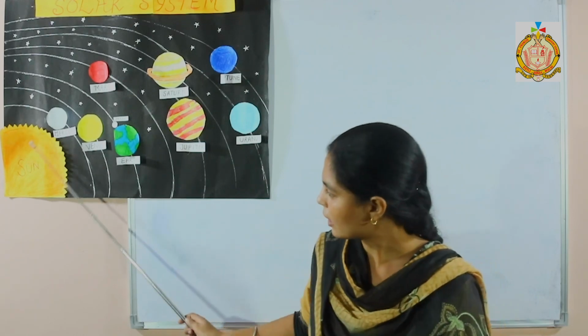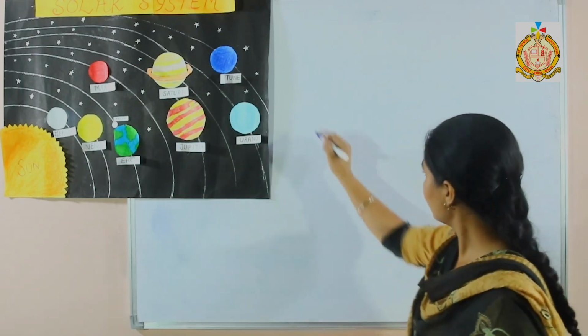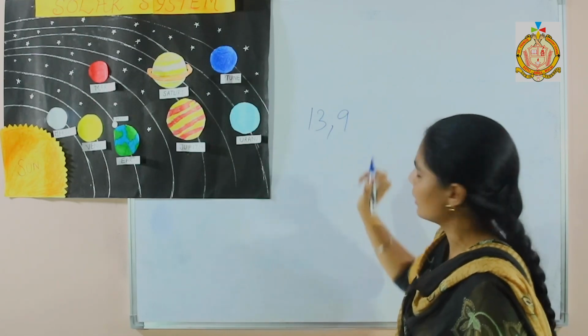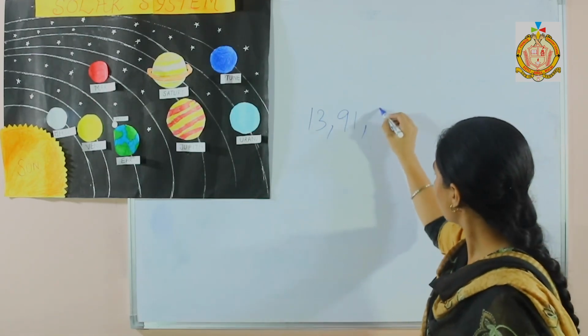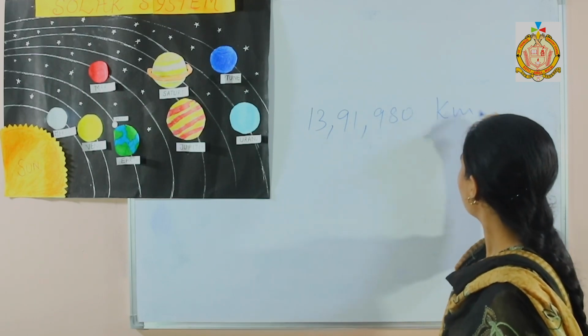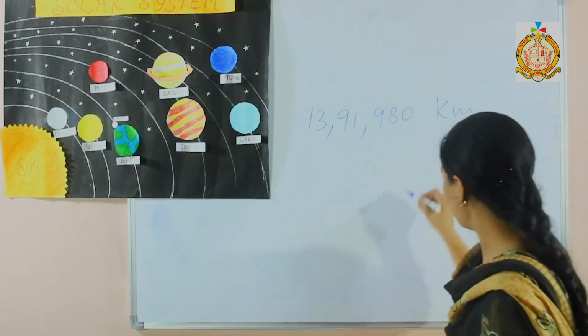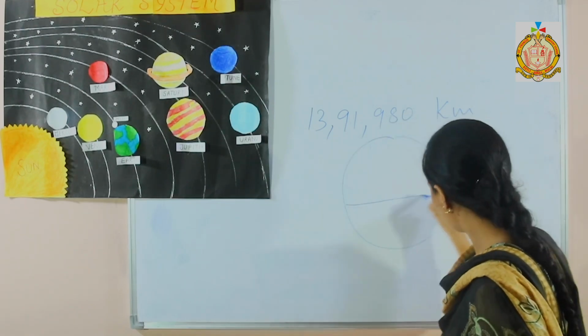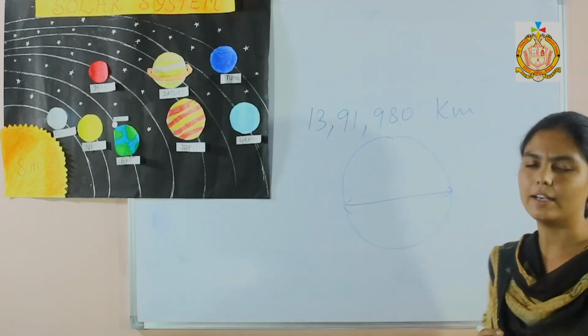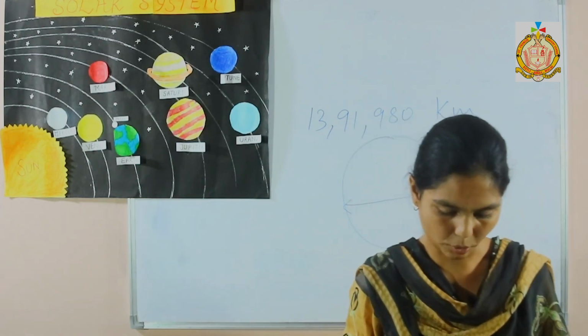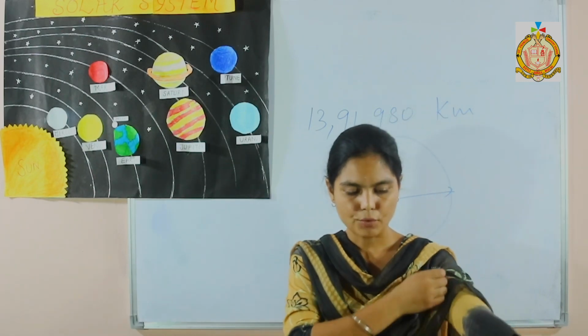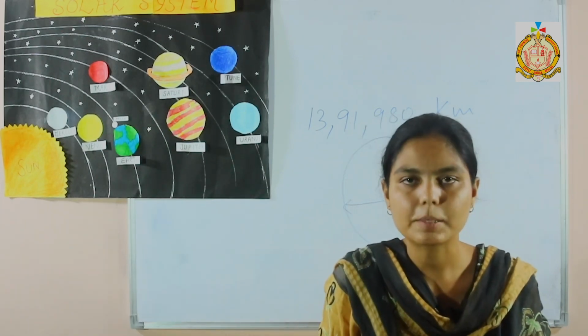Next question is, what is the diameter of the sun? The diameter of the sun is 13,91,980 kilometer. This is the diameter of the sun. Suppose this is a sun, this is a diameter. 13,91,980 kilometer.